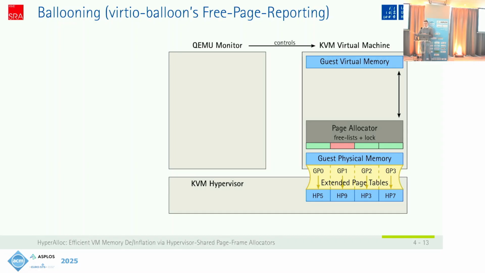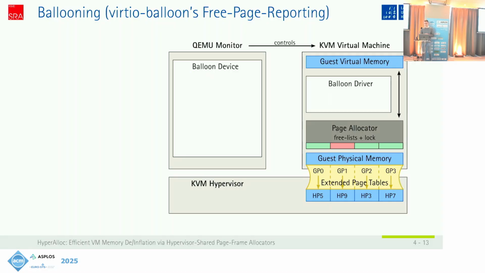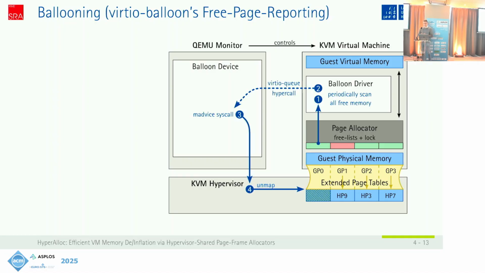So you have your virtual machine and a hypervisor and a QEMU monitor that controls the virtual machine. And VirtIO Balloon essentially consists of two parts, a guest driver and a host device, and they are communicating with each other. The free page reporting mechanism in itself consists of 4 steps. The first one is to scan the guest allocator for free memory. Then, using a hypercall, the free memory or unused memory is reported back to the hypervisor or to the QEMU monitor first, which then uses madvise calls to issue the hypervisor to unmap the given memory.